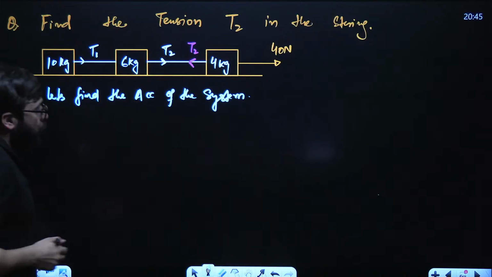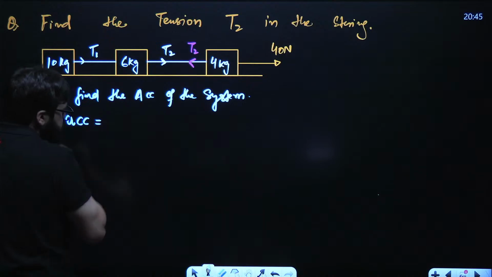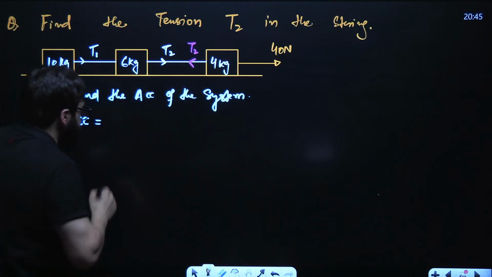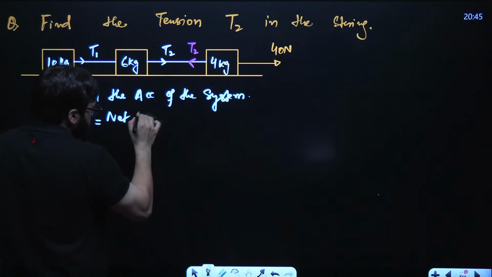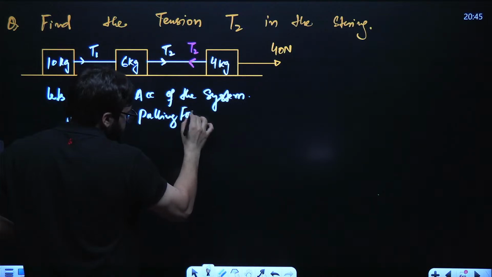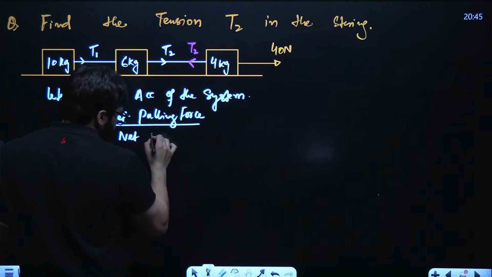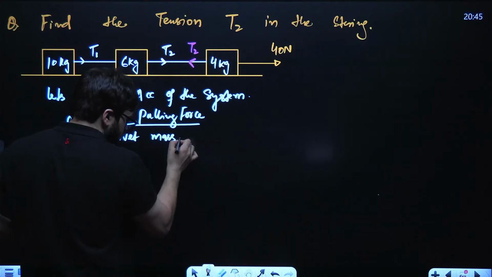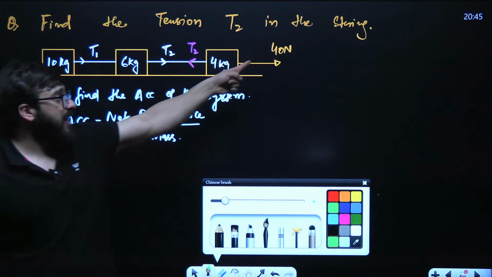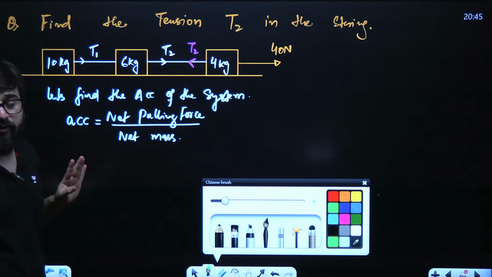Now, when it comes to the acceleration of the system, we say acceleration is net pulling force upon net mass. What is the net pulling force? That is only 40 Newton. These are the internal forces. We don't consider these in the pulling force.